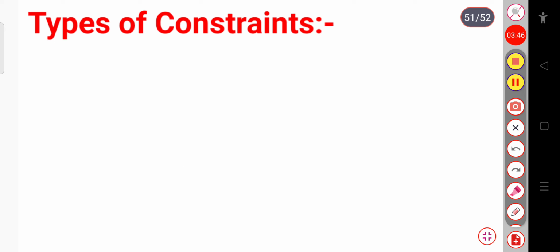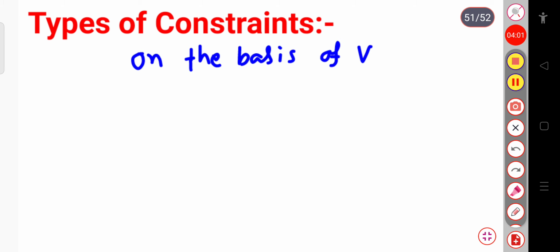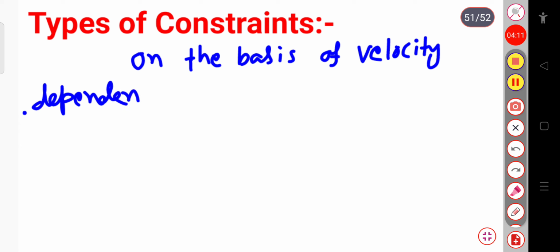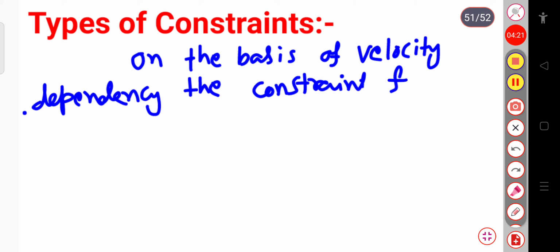Now we will see the types of constraints. On the basis of velocity dependency, constraint forces are of two types.